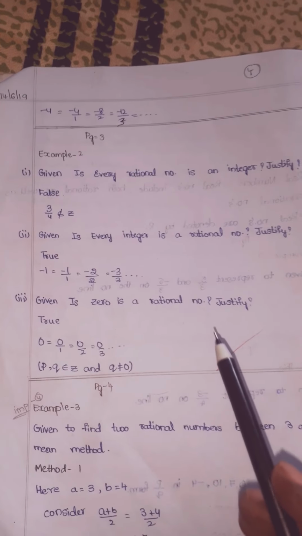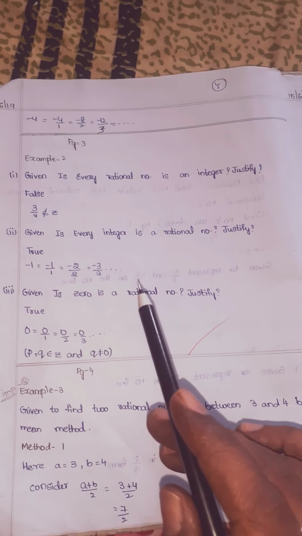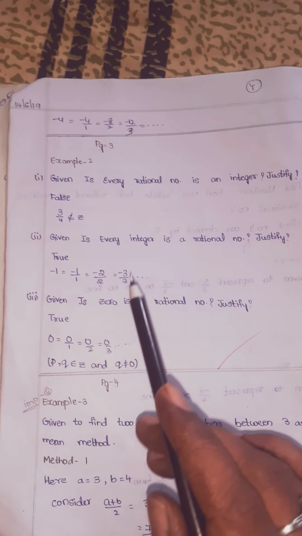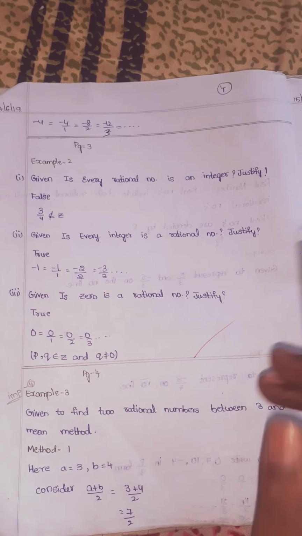So the condition is failed, children. Next, the given statement is: every integer is a rational number, justify.